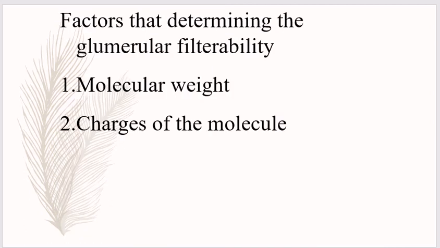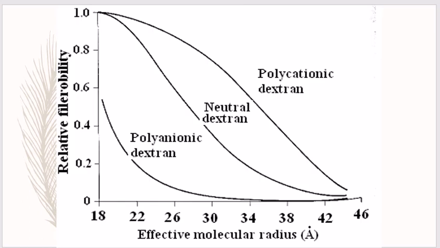So the factors that determine glomerular filterability are, number one, the molecular weight, and number two, the charge of the molecules. For example, you can see in this picture how the electric charge affects the filtration of dextrans of different molecular weights by the glomerulus.